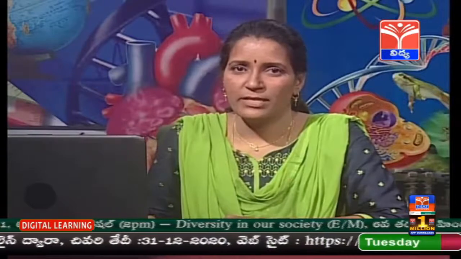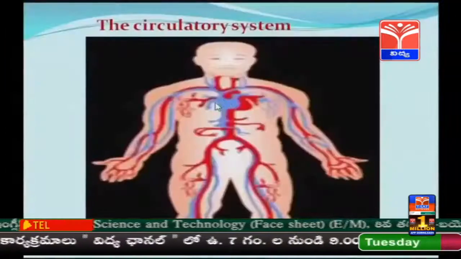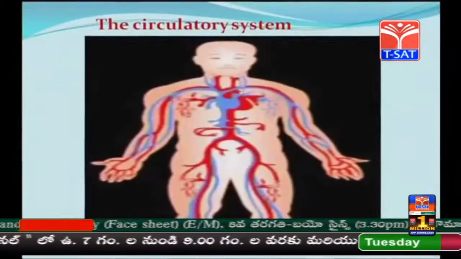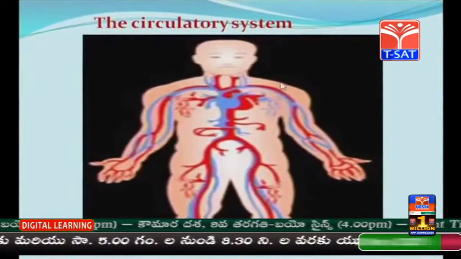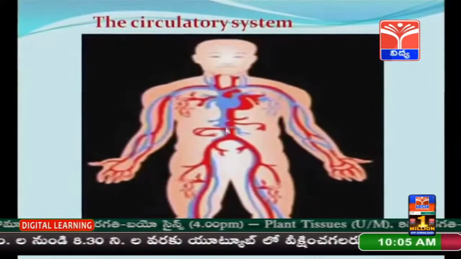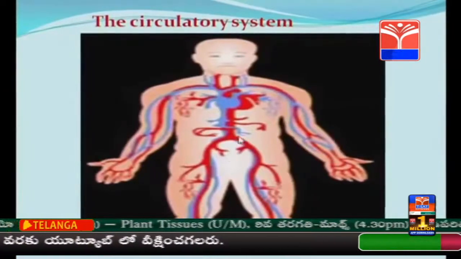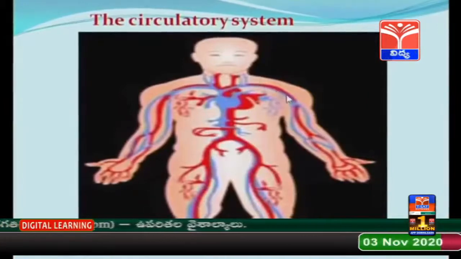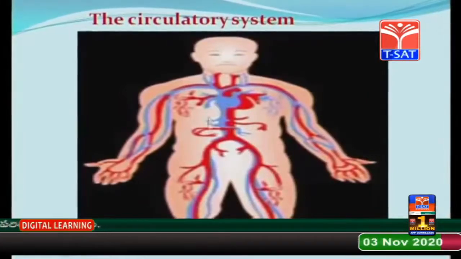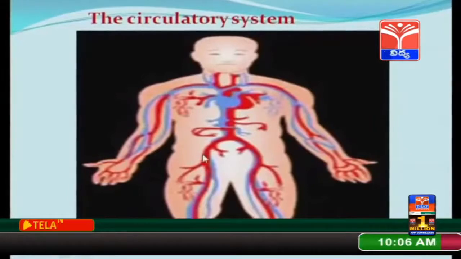Let us know in detail about the circulatory system that is there in 10th class bioscience. Okay children, let us observe some images related to our topic. Here in this image you can see the extension of tube-like structures all over the body that help in movement of substances to each and every cell. That means this system is communicating with each and every cell for movement of the substances. This is nothing but the circulatory system.